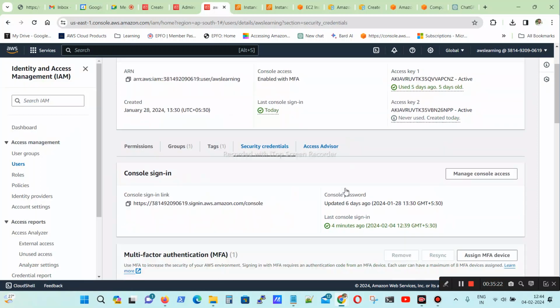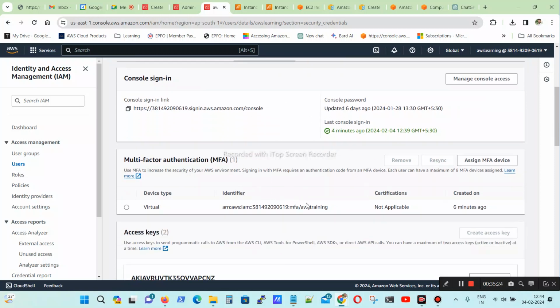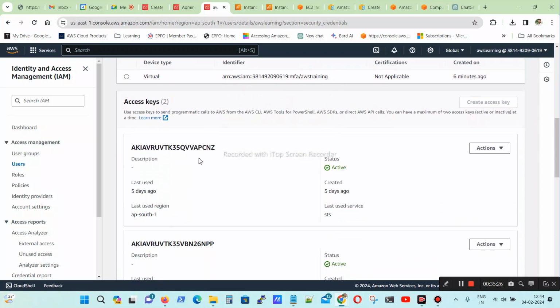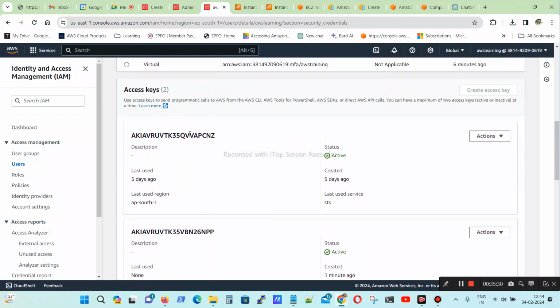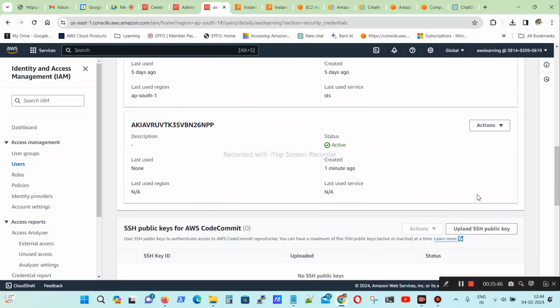See here, this is my access key. I already created one access key. Then how can you use it if you did not download the file? Once it is created, there is a download option.